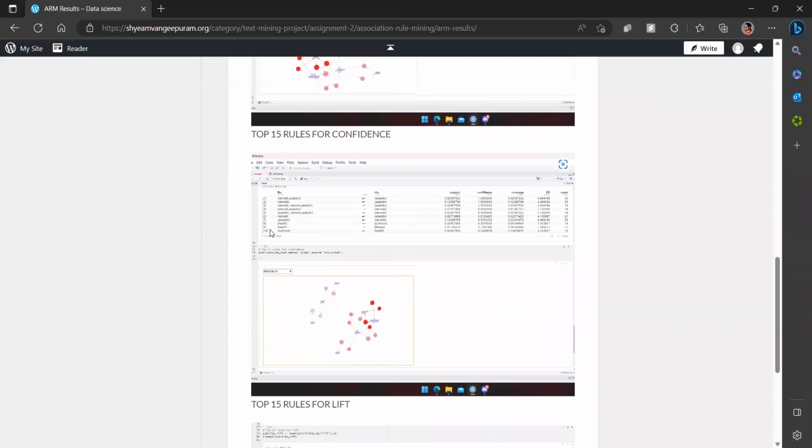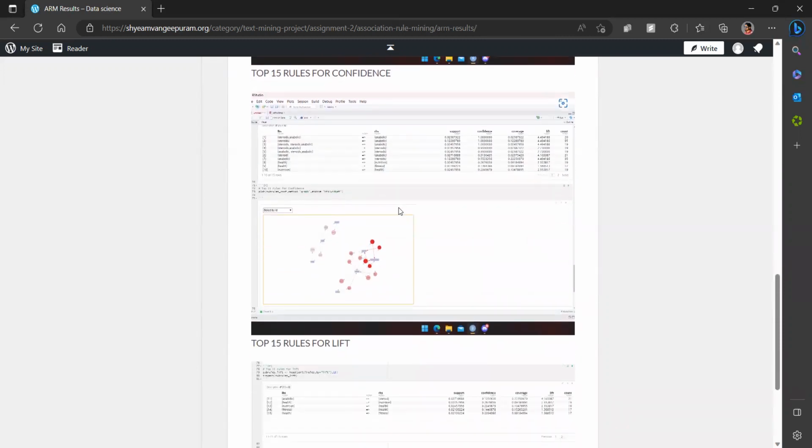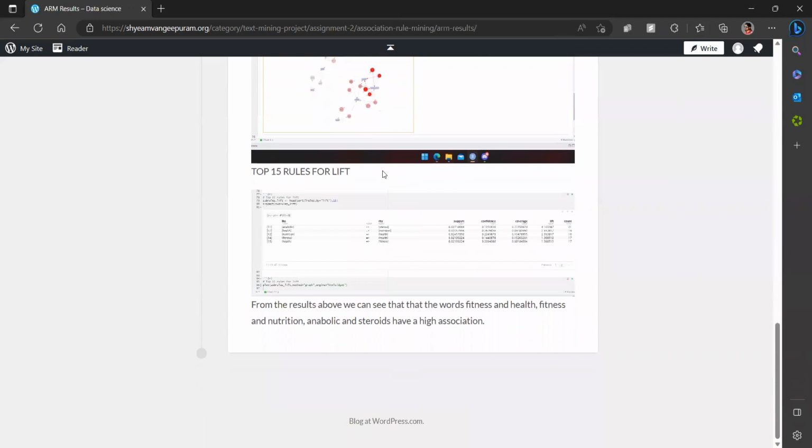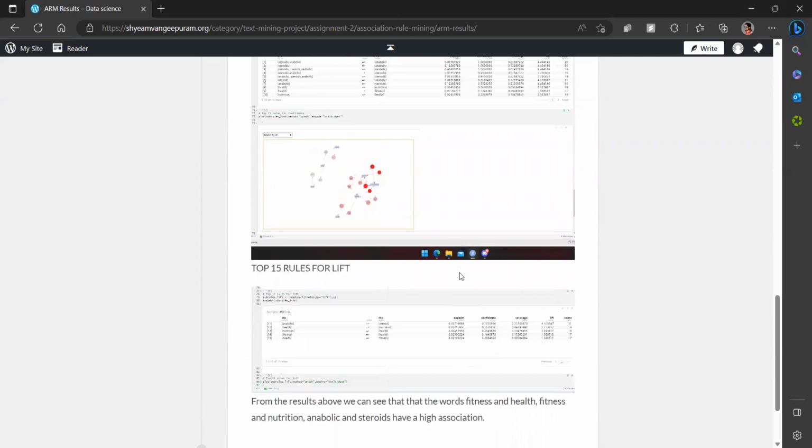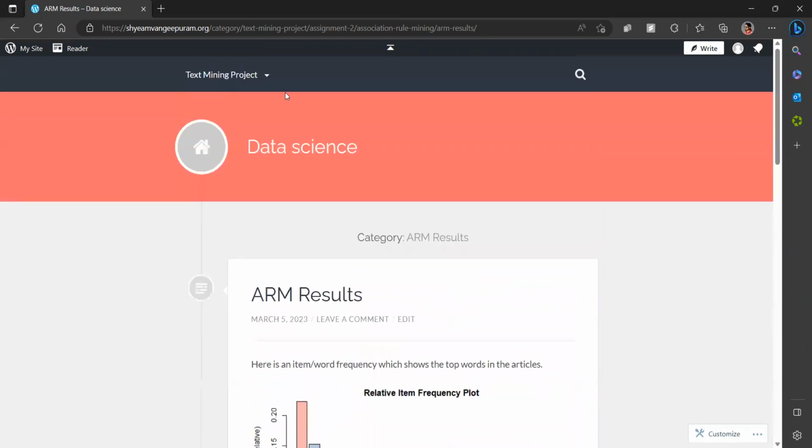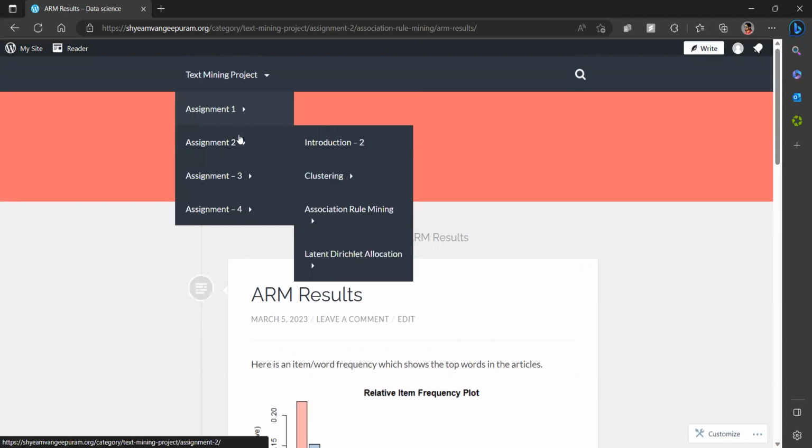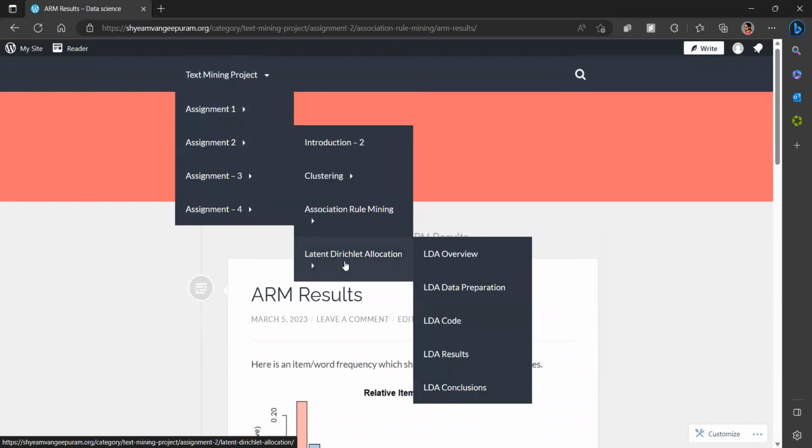And top rules for confidence are also very similar. Nutrition is related to health, health is related to fitness, and these are the most commonly occurring terms which have high confidence. When it comes to interestingness, which is for lift, we can see that the words fitness, health, nutrition, and anabolic steroids have high association. So that's association rule mining. Basically, what I assumed, fitness, health, and all these kinds of things, have high association.